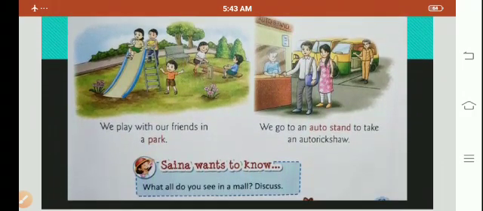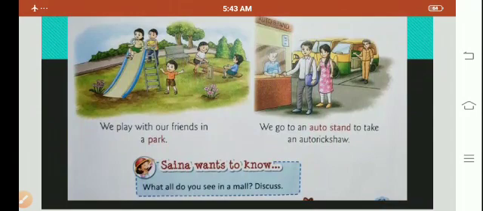We play with our friends in the park. So park is another important place in the neighborhood. Small children, when you live in the society, there is a park provision over there where you can play on the swings, slides, meet with your friends, and have fun in the park.